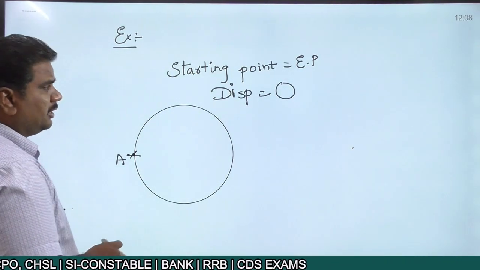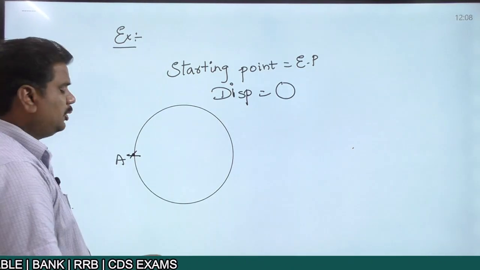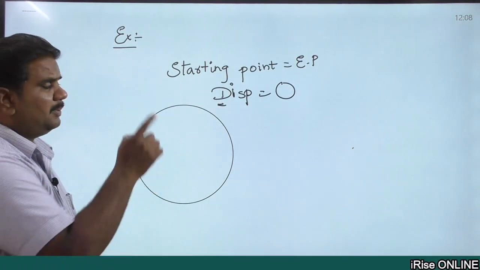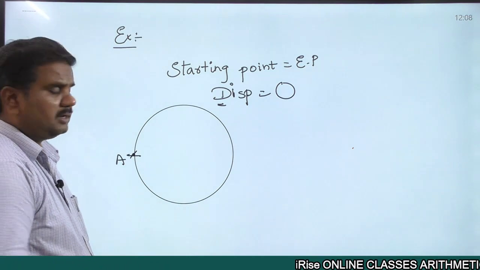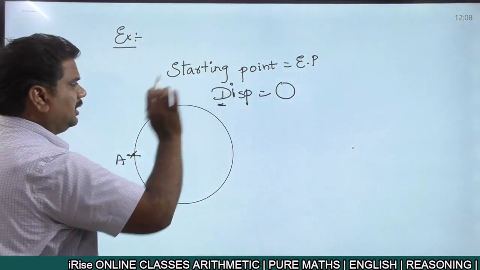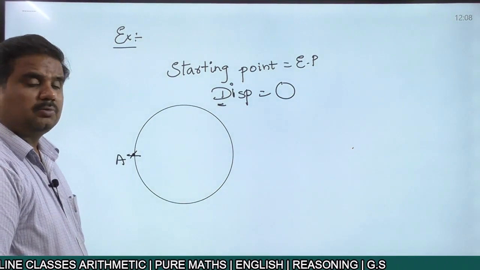So when the initial point and the final point are the same, the displacement covered by an object is always equal to 0. Even though you are covering 10 rounds or 20 rounds or 100 rounds, the displacement covered by an object is equal to 0.